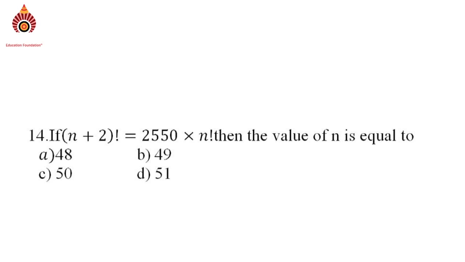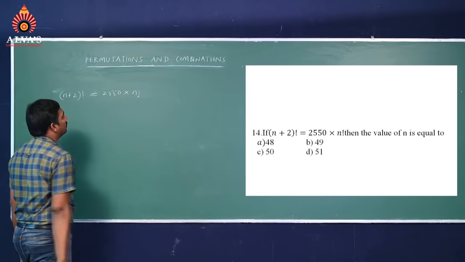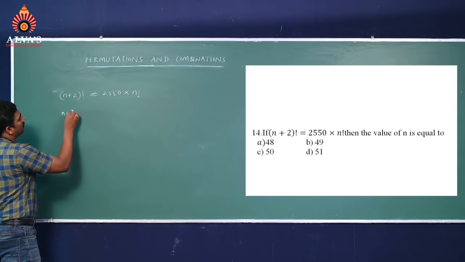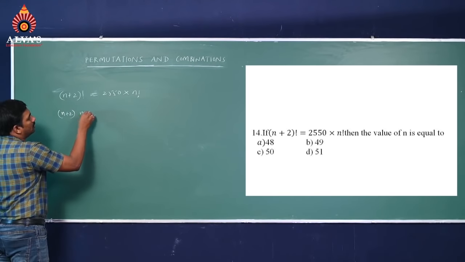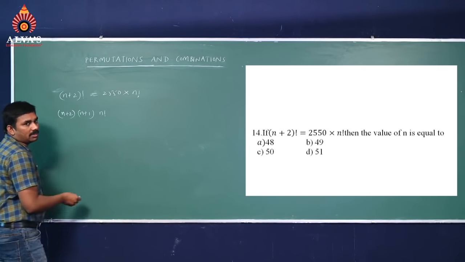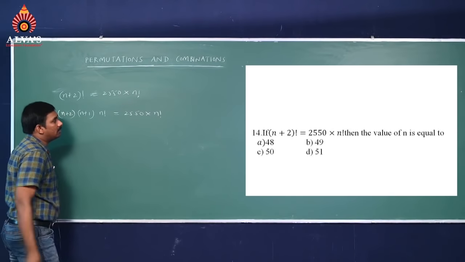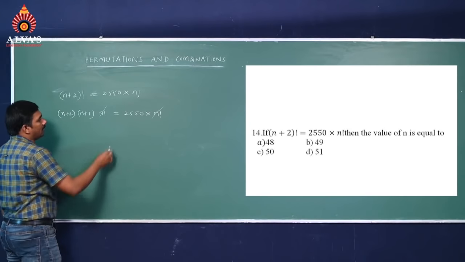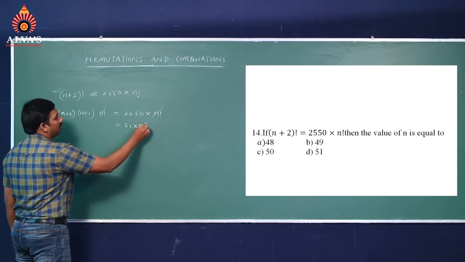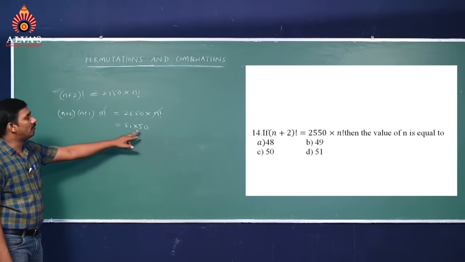Then after some cancellations, we can write this value 51 into 50. Clearly it will become 50 by taking n equal to 49.